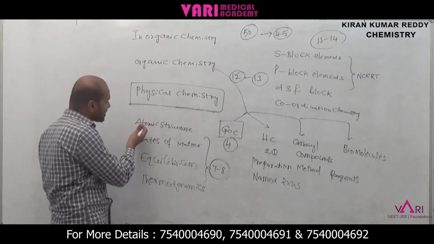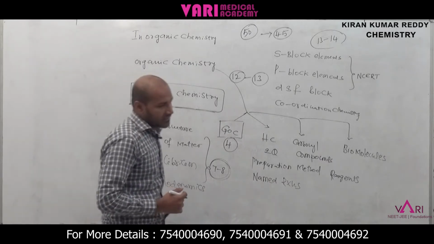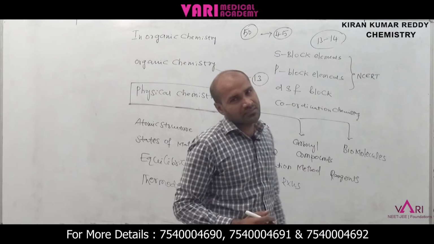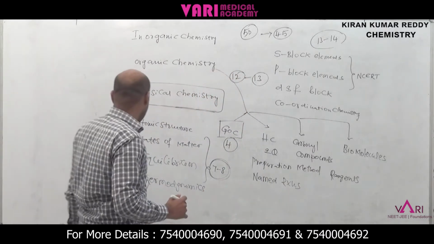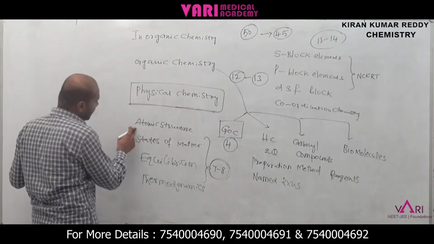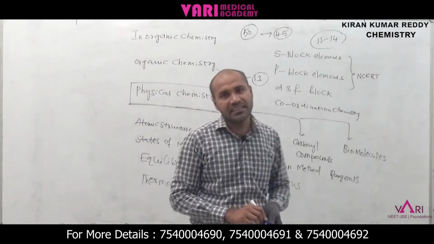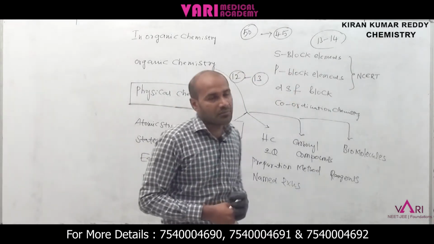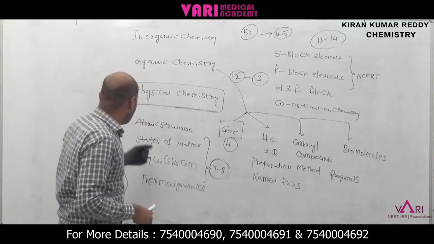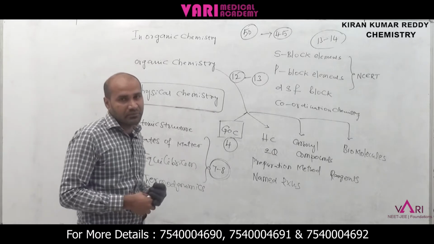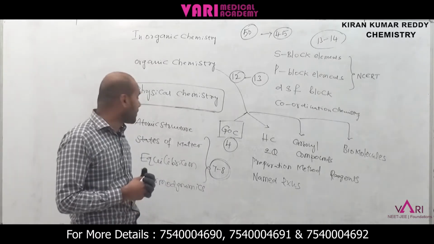From atomic structure, they concentrate on atomic structure, mass number, number of protons, number of neutrons. Next one, we can take the hydrogen spectrum, Lyman series, Balmer series. The formulas are very important. And from atomic structure, the quantum numbers are also very important.